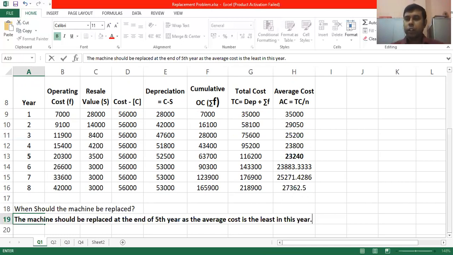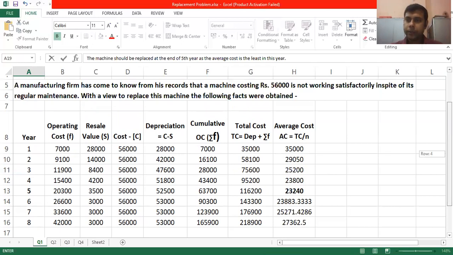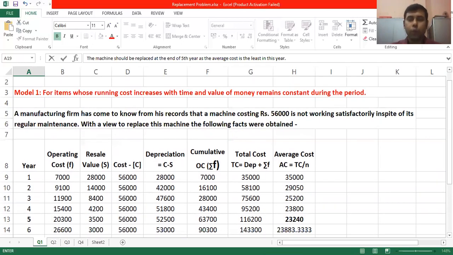Right? So see the important costs which we need to know to solve this kind of problem. First, you need to have an operating cost. Sometimes operating cost is also known as running cost, maintenance cost, etc. Resale value is sometimes also known as salvage value, scrap value. In these words, we pick up this category of cost. Then you need to know the cost of the machine. So cost of the machine you can identify, right?